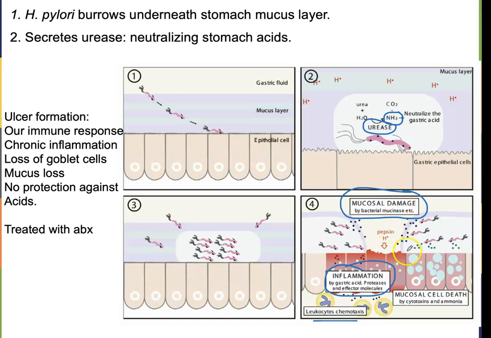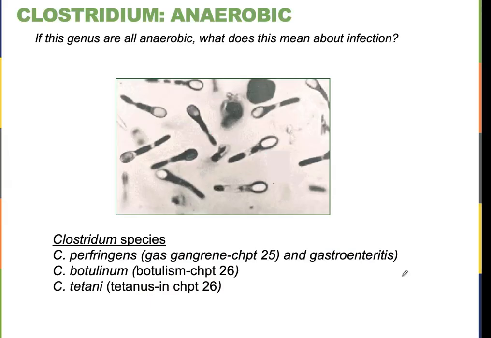So you're going to have an area where the mucous membrane has been damaged. It won't be protected by that mucus layer anymore. And you can see that the enzymes and hydrogen ions are able to irritate this area. So that's your ulcer. All right, so that's ulcers.